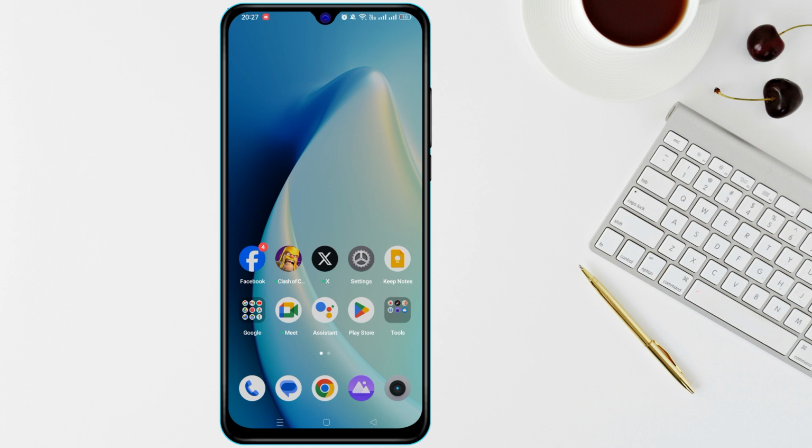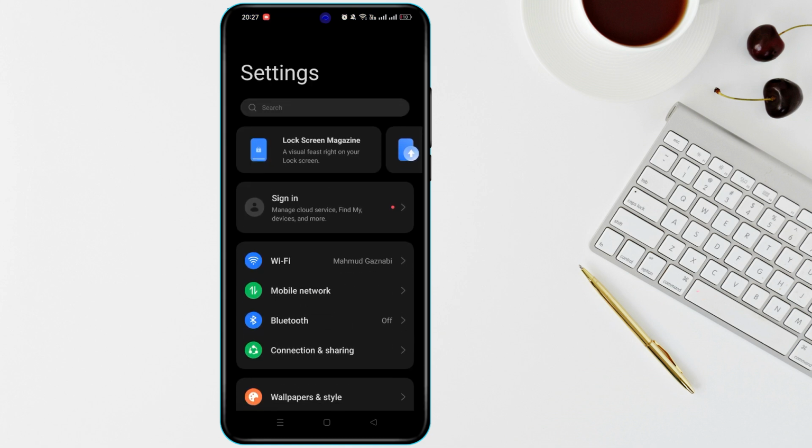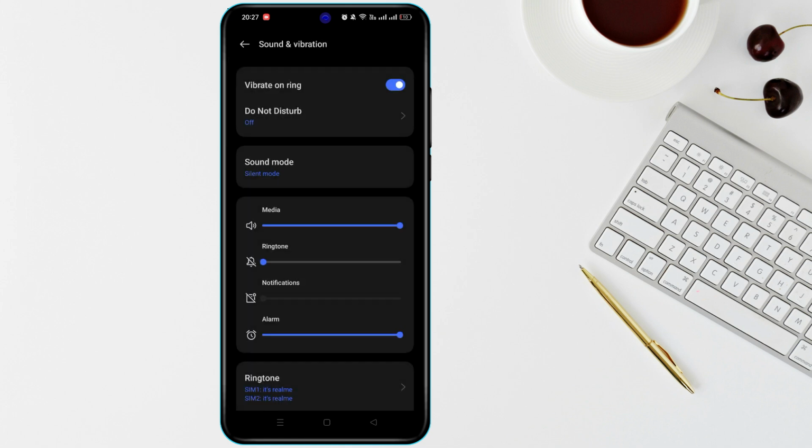If restarting didn't help, check your volume settings. Press the volume up button to make sure your sound isn't accidentally muted. You can also go to settings, tap sound, and check your media, ringtone, and alarm volume sliders. Make sure they are all turned up.